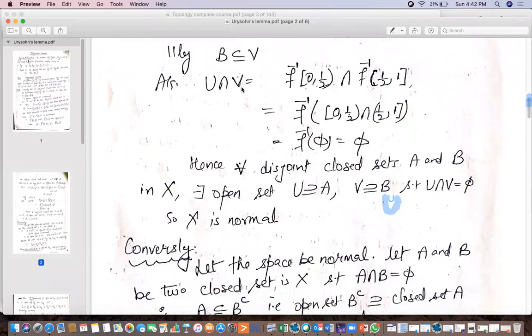So U intersection V is the empty set, and also U contains A and V contains B. So this fulfills all the requirements for the definition of a normal set. So X is a normal set.